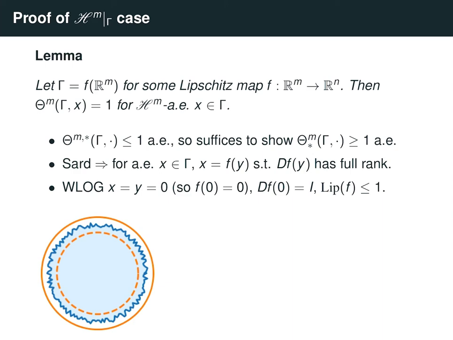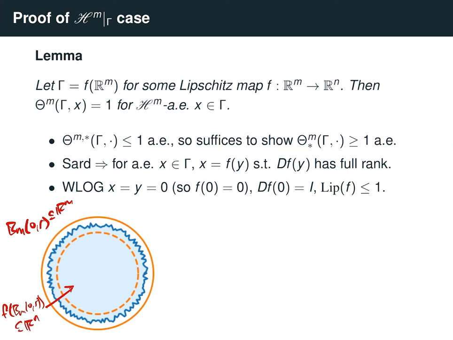So here in this diagram, this outer ball denotes the m-dimensional ball centered at 0 of radius r contained in Rm. Okay? And this blue region here depicts the image of this ball as lying in Rn. Okay?